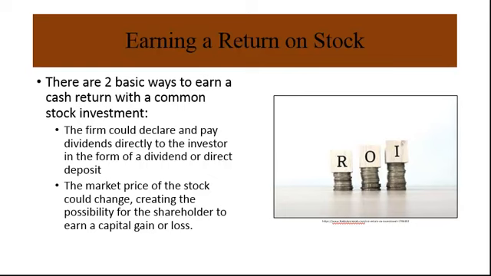There are two basic ways to earn a cash return with a common stock investment. The first is that the firm could declare and pay dividends. This is a direct cash payment from the company to the investor. The other way is that the market price of the stock could change. This could create an increase called a capital gain or a decrease called a capital loss. So this could either augment or offset the cash dividends paid by the firm.